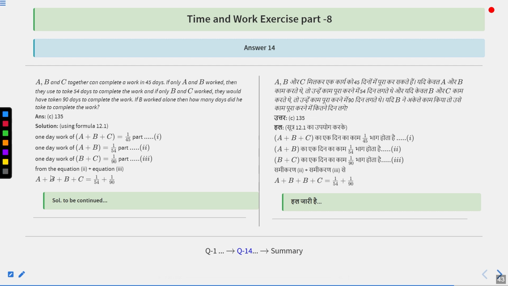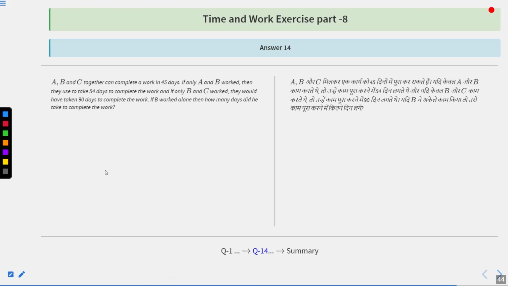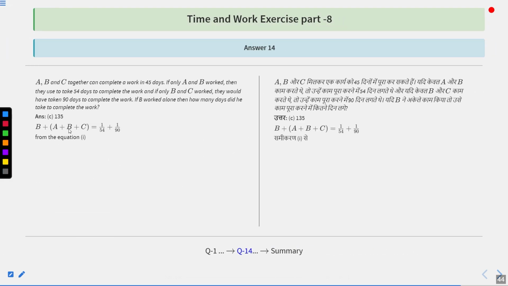So from equation 2 and equation 3, adding all these, we are going to get A plus B plus C equal to 1 upon 54 plus 1 upon 90. So B plus A plus B plus C is going to be 1 upon 54 plus 1 upon 90. So value of A plus B plus C can be used from the equation 1. So A plus B plus C, that is 1 upon 54 plus 1 upon 90 minus that was 1 upon 45. That is the value of B.